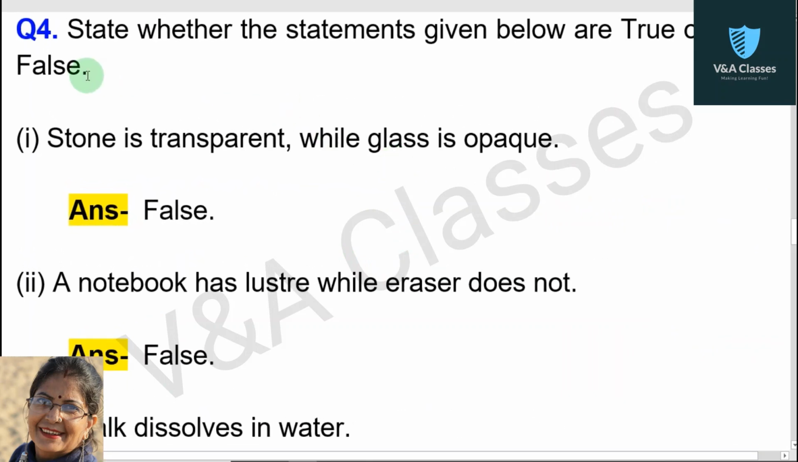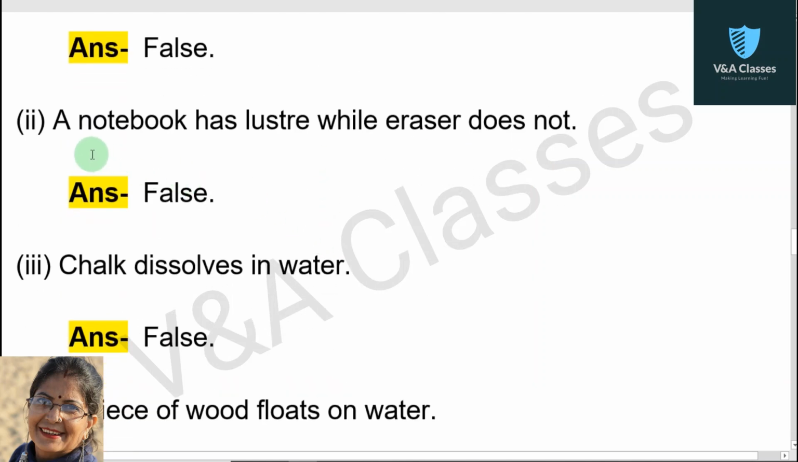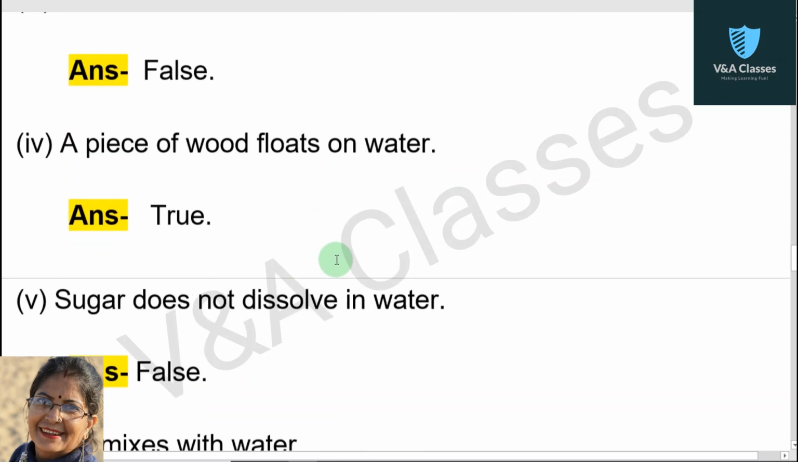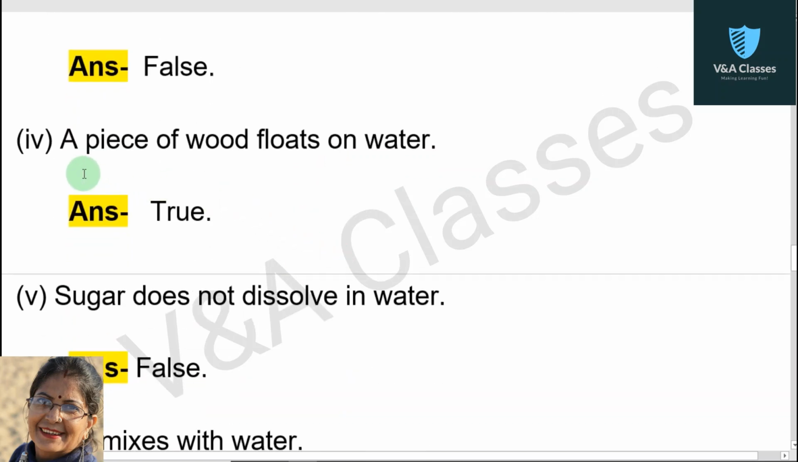Now question number 4. State whether the statements given below are true or false. First statement, stone is transparent while glass is opaque. This statement is false. Next statement, a notebook has luster while eraser does not. This statement is false. Next statement, chalk dissolves in water. This statement is false.